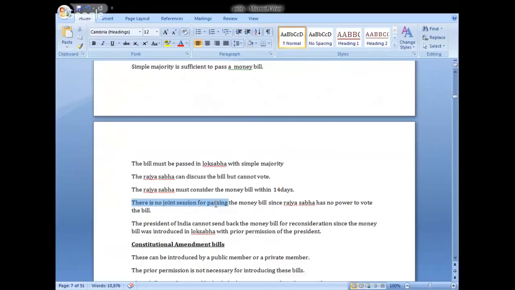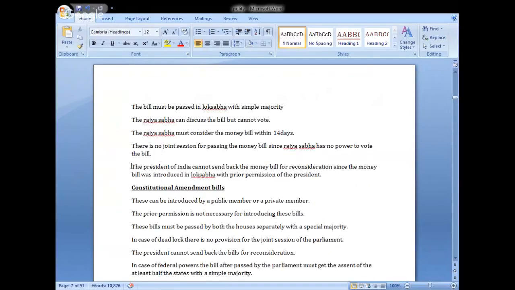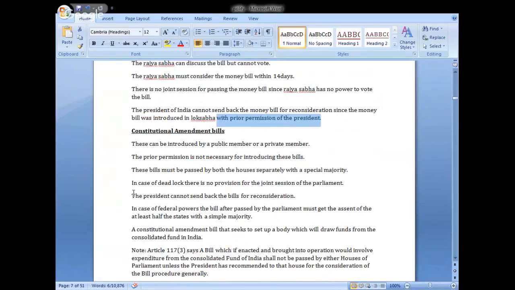There is no joint sitting for passing the money bill since Rajya Sabha has no power to vote on the bill. As simple as that. The President of India cannot send back the money bill for reconsideration since the money bill was introduced in the Lok Sabha with the prior permission of the President. Hence he cannot send it back for reconsideration.